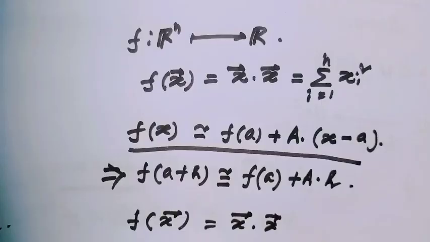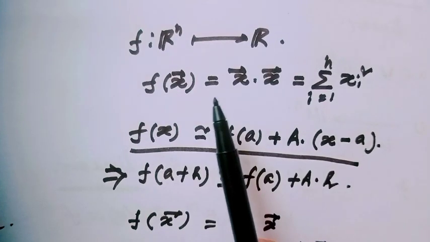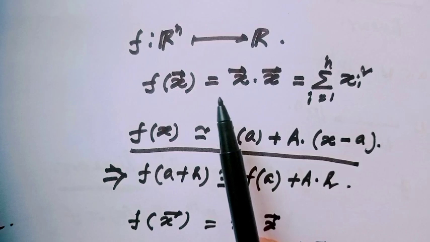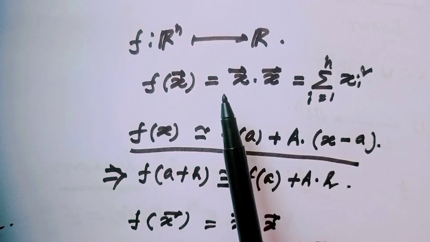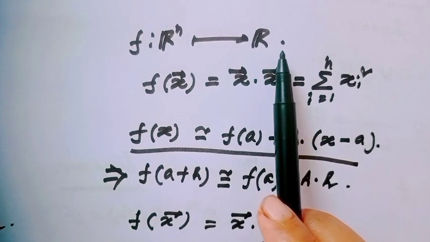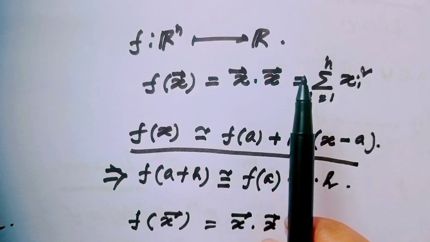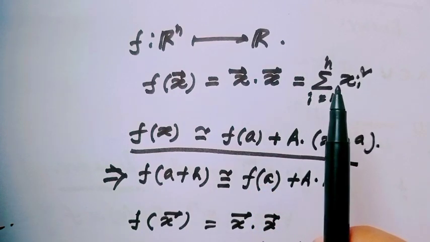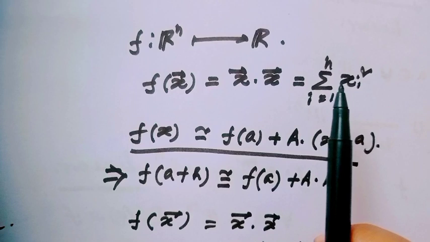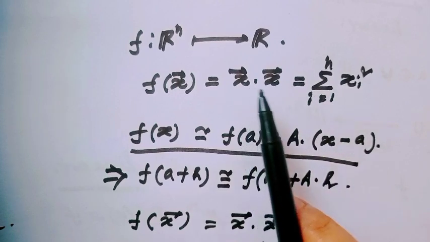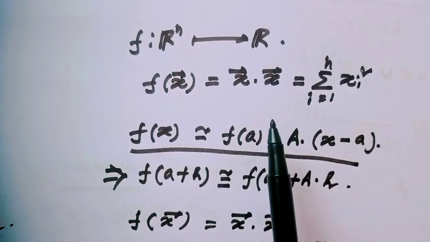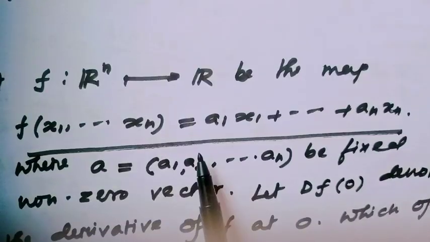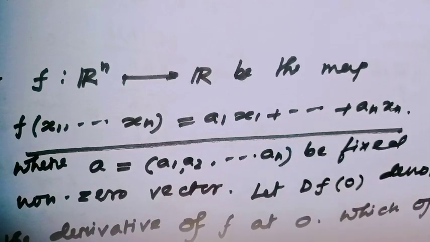Okay. In my earlier video, I had discussed some functions which are defined from Rn to R, and today our aim is actually about this function. Just recall this function. Also, I defined this mapping in the earlier video.